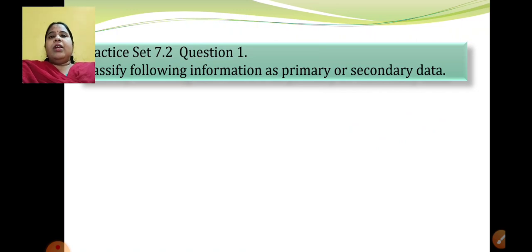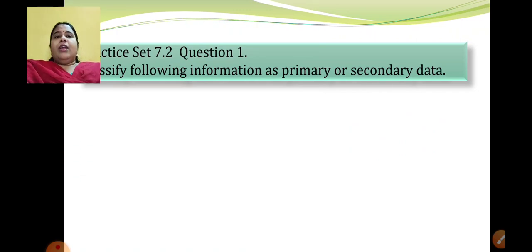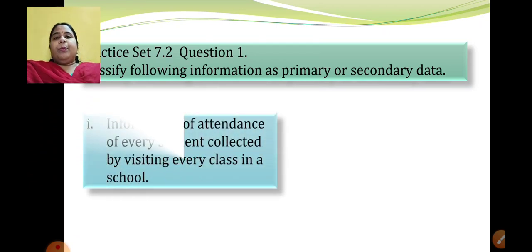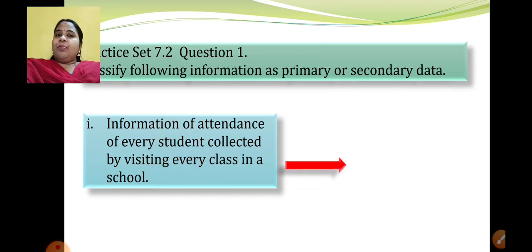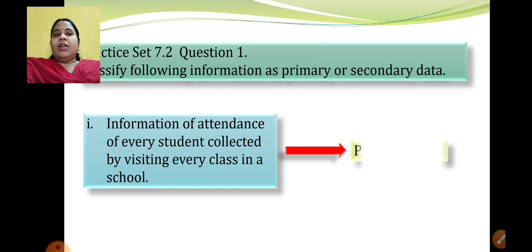This is very easy. Classify the following information as primary or secondary data. The first question is: information of attendance of every student collected by visiting every class in the school. Suppose I want the attendance information of every student of my school. Visiting every class of the school means I am going to personally visit every class and collect the information. So this is done by me. I am not relying on anyone else. So this is primary data.